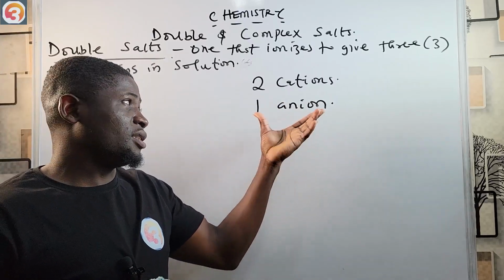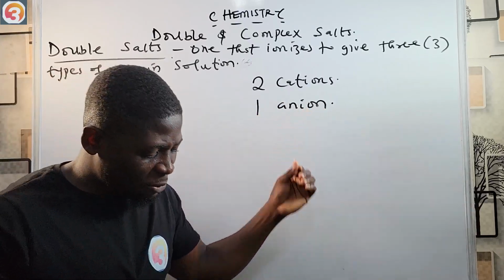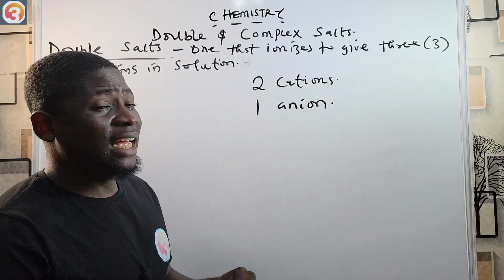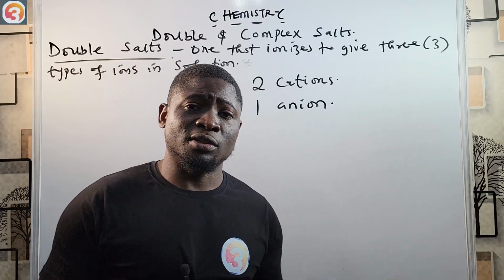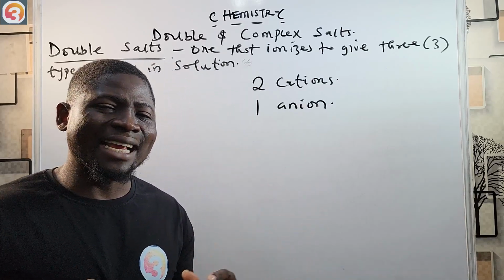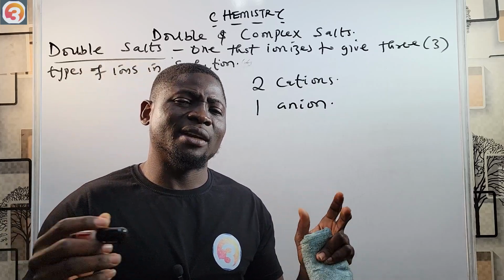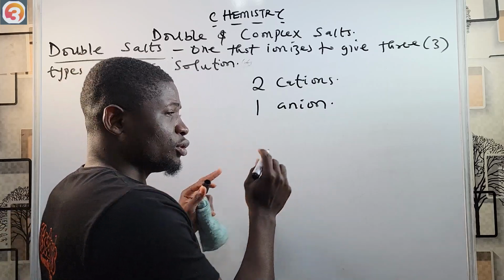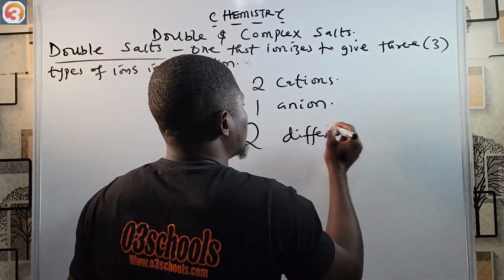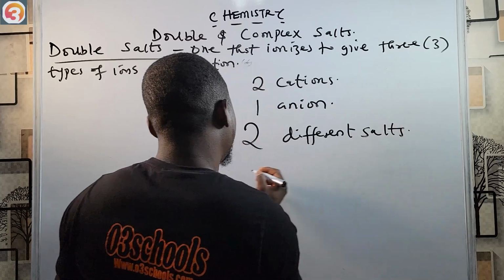Please know this. Now, another important thing we need to know about double salts is that they are formed from a combination of two different salts crystallized in the same regular ionic lattice.